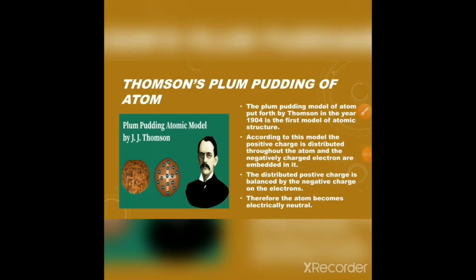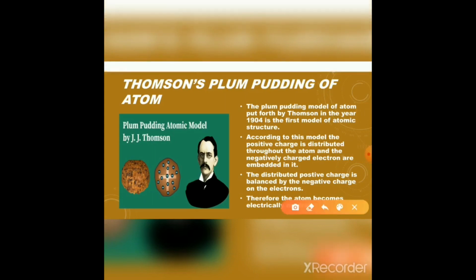Thomson's plum pudding model of the atom. Now with the help of the figure, here is the scientist J.J. Thomson and the plum pudding atomic model is shown here. The plum pudding model of atoms put forth by Thomson in the year 1904 is the first model of atomic structure. According to this model, the positive charge is distributed throughout the atom and negatively charged electrons are embedded in it. The distributed positive charge is balanced by the negative charge on the electrons. Therefore, the atoms become electrically neutral.